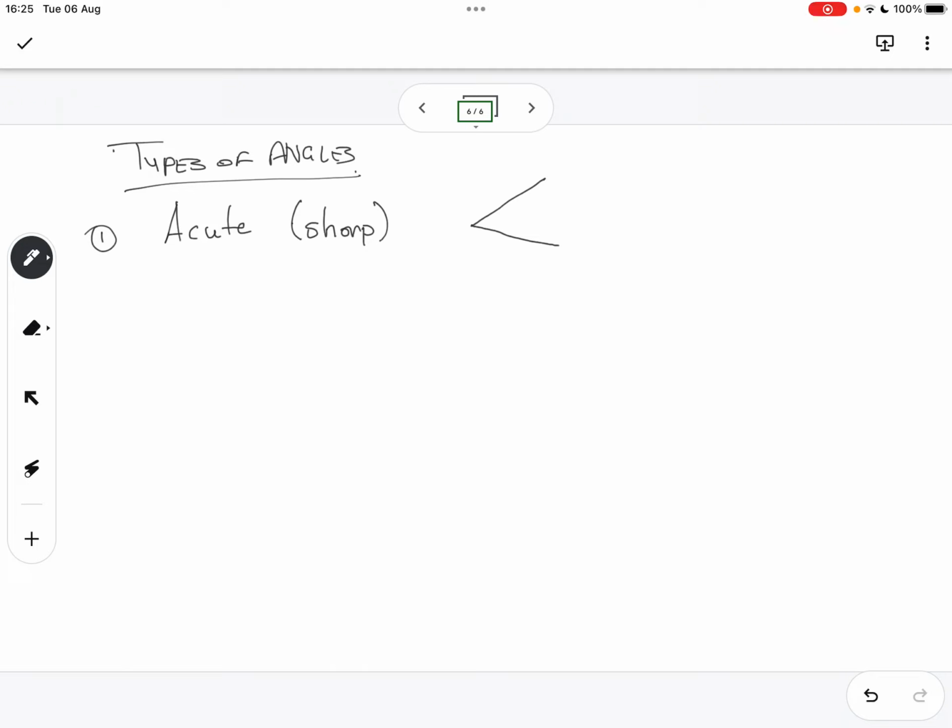All right. And then the next type of angle? Right angle. It's called right probably because this corner looks right. It's square. Every time you see a 90-degree angle, be it the corner of your screen on a computer or device, the corner of this battery charger, the windows, the wall, whether it's between these two walls or between the floor and the wall, that angle is 90 degrees. And it's called a right angle.